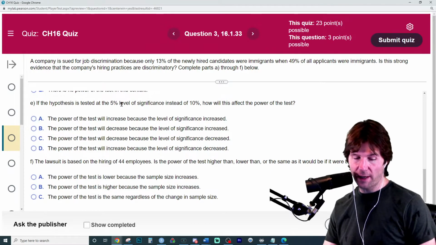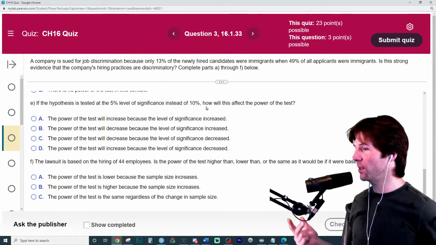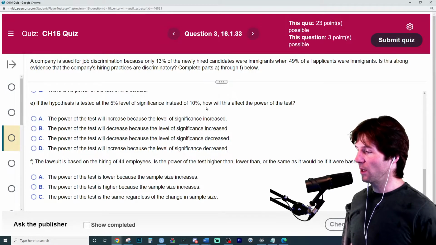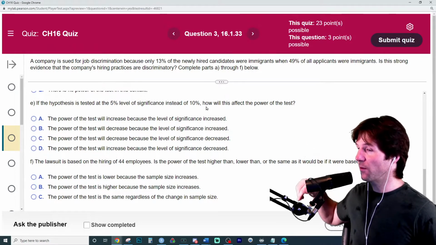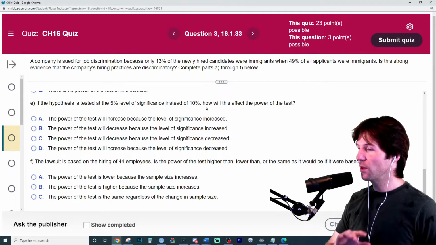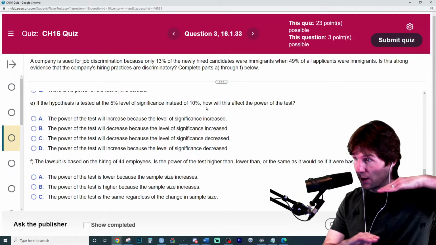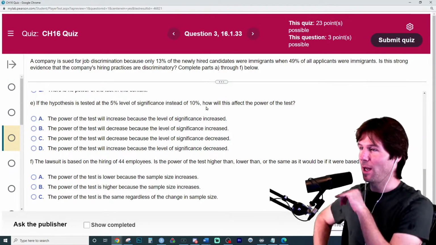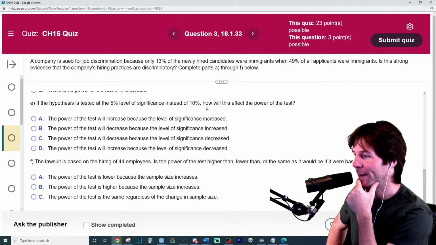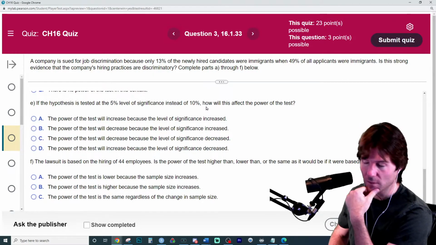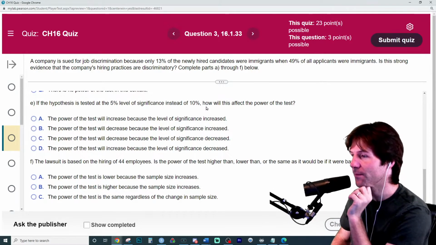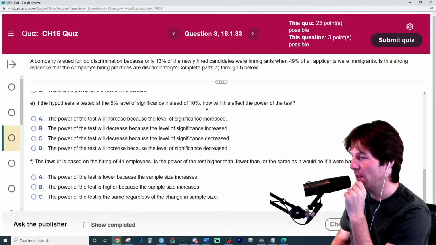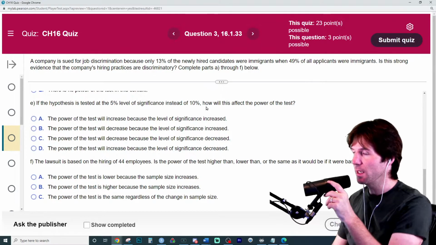So when you look at this question, it says if the test is tested at 5% level instead of 10%, did alpha go up or down? If it's tested at 5 instead of 10, alpha decreased.